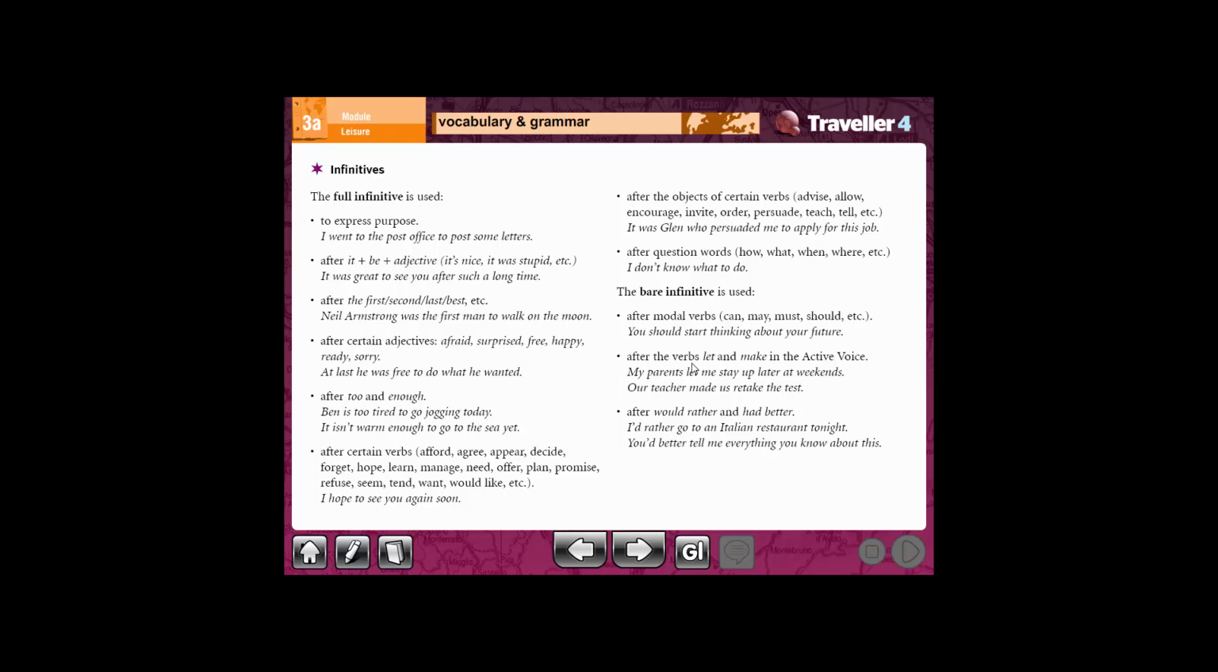Next one, after the verb let and make in active voice. Example, my parents let me stay up later at weekends.